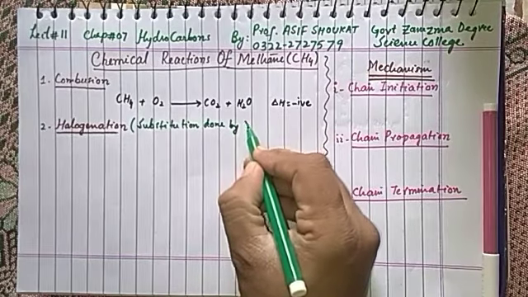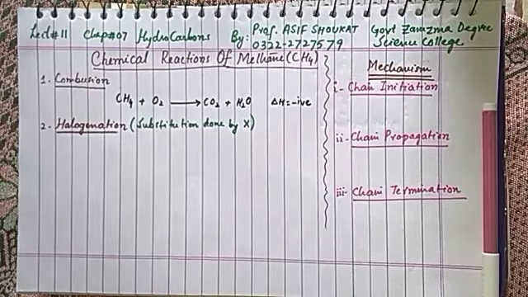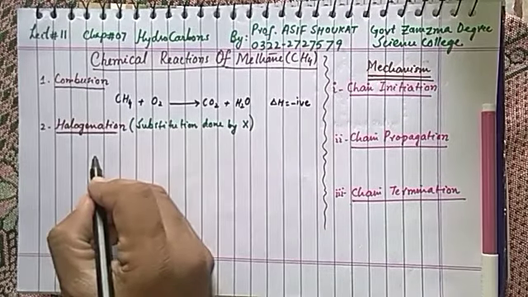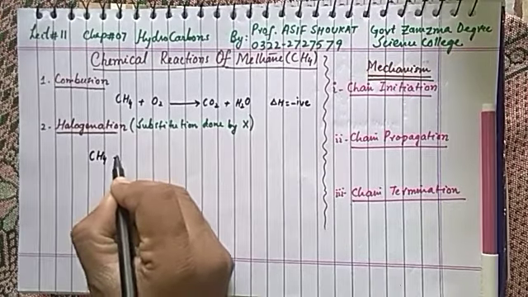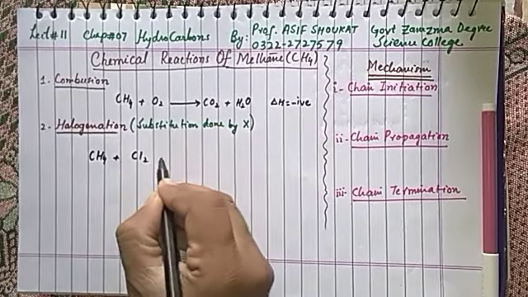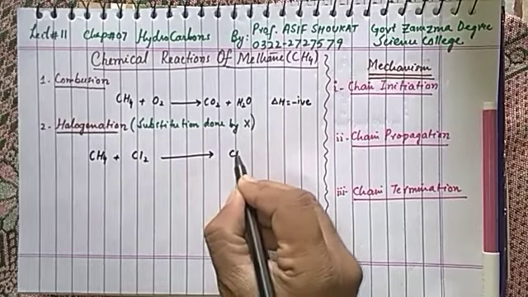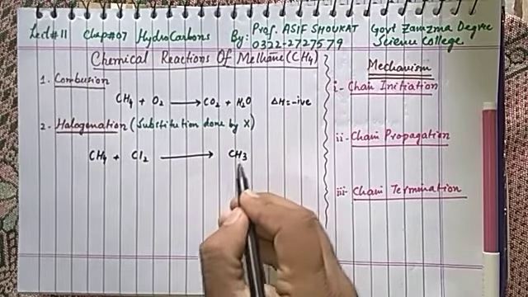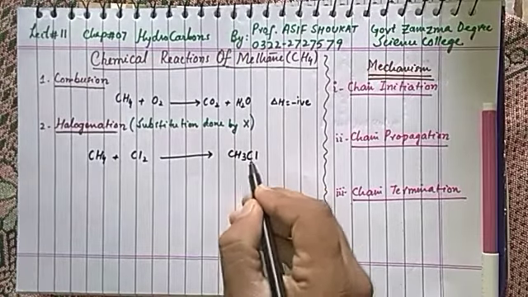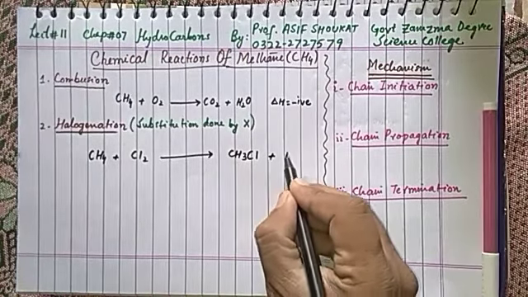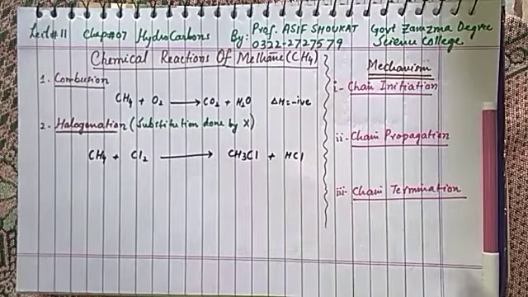Substitution done by X, where X is halogen. What does it mean? It means if you react CH4 with chlorine, you get CH3Cl, where one hydrogen is replaced with chlorine. Replaced means it will join CH3, and another product, HCl, will be produced.